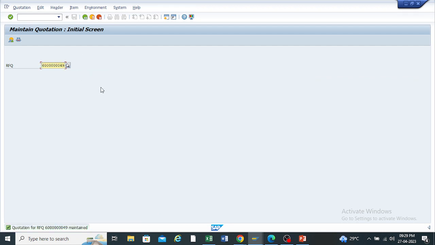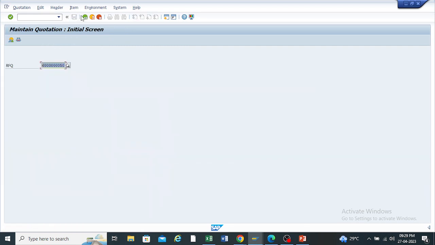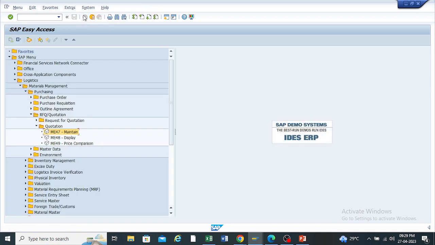Last quotation is 50. Okay, so this vendor is giving me the rate of this material for the 100 quantity only 15 rupees. Okay, and this is 20 rupees. Okay, so just save this or maintain this quotation also. Okay, so after maintaining the rates given by the vendors, the last step is to compare the quotation.